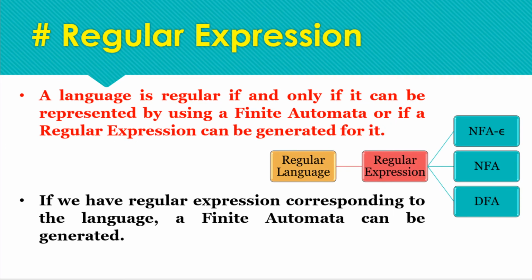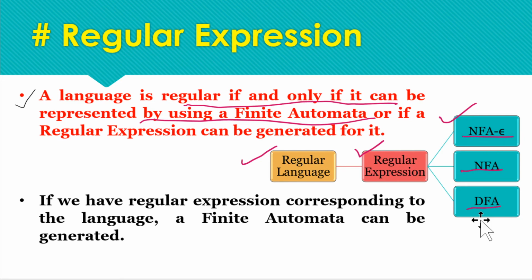Here is a brief on regular expressions. A language is regular, which we have already covered, if and only if it can be represented by using a finite automata. So we can say a language is regular if we have some regular expression corresponding to it, and that language can also have some NFA with epsilon closure, NFA or DFA. If we are able to construct any finite automata corresponding to the given language, then we can call that language regular, and it can also be represented by some regular expression.